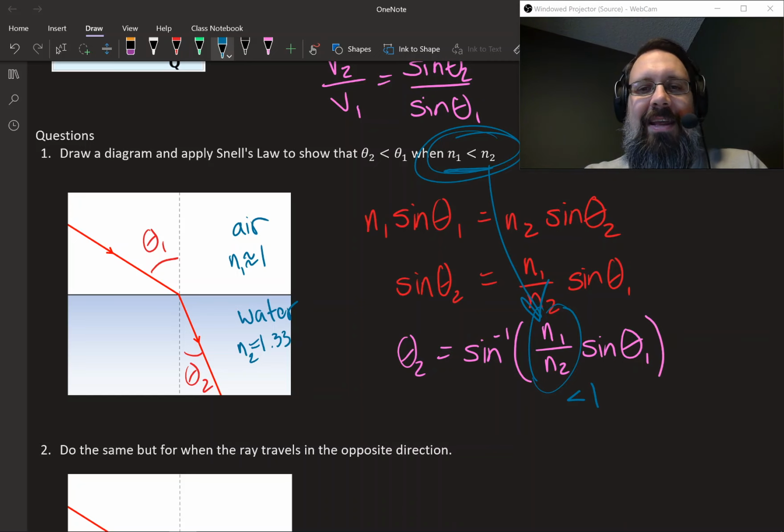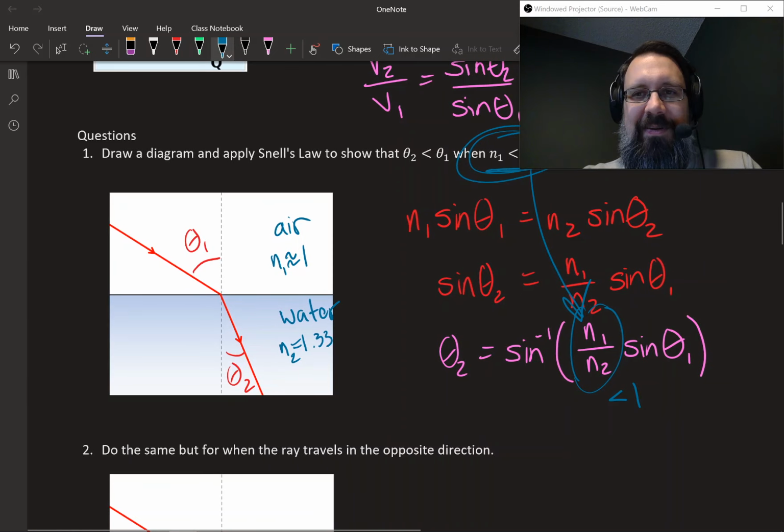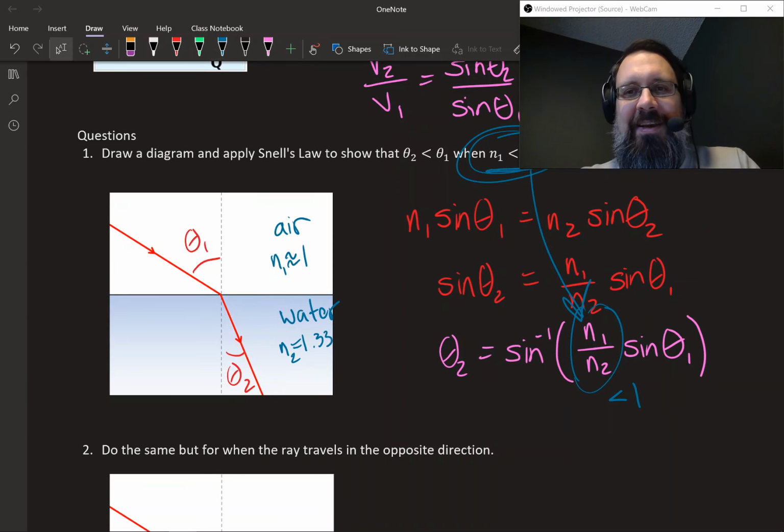And so the way that the inverse sine works is if you have a number in there that's less than 1, you're going to end up shrinking that angle. Since n1 is less than n2, you're going to get a number less than 1 there, and it's going to end up shrinking down that angle. That's kind of a qualitative answer, but I don't really have time to go into the trig on this. But basically, because that ratio ends up being less than 1, you end up shrinking the angle.